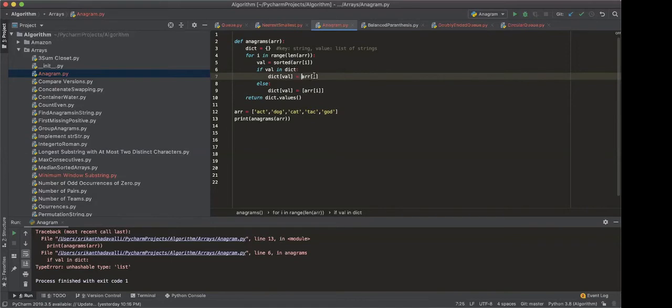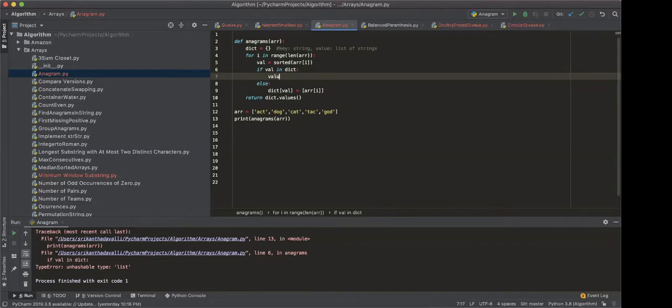If value is in dictionary, then get the value of that dictionary. No, I'm not saying this is there. You write a variable first of all, like existing data.